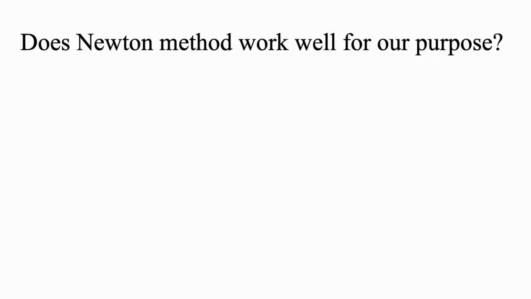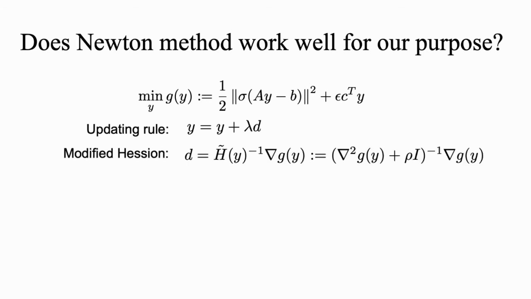But before applying the Newton method, we need to check whether the Newton method will converge well for our purposes of solving LPs using mini-batches, and whether the runtime will be acceptable. Our optimization procedure is to update the variable y utilizing the modified Hessian.